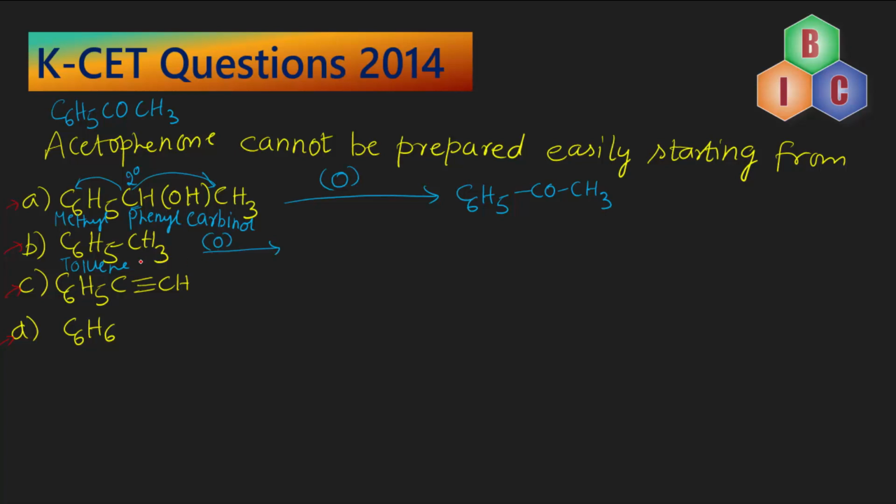You know that this is a side chain reaction of toluene, and we carry out this reaction in presence of chromyl chloride. So it gives us C6H5CHO, and C6H5CHO is benzaldehyde.